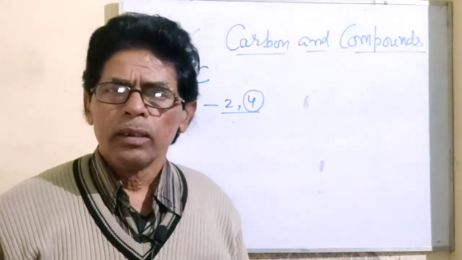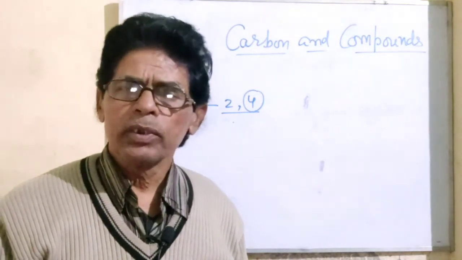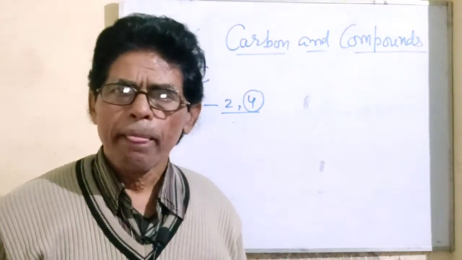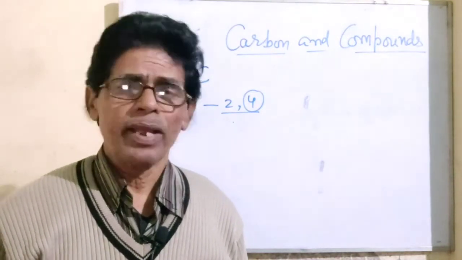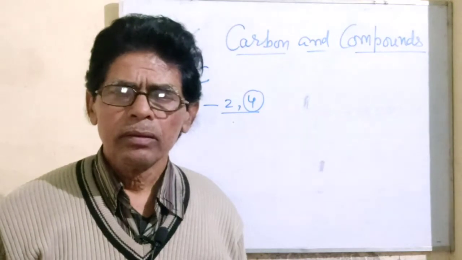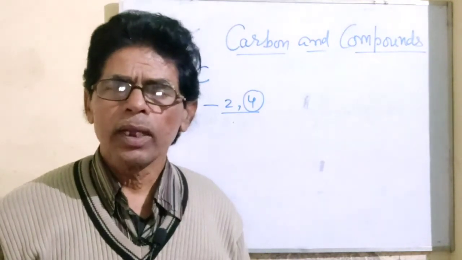The common valency of the elements is equal to 8 minus the number of valence electrons. Suppose that the number of electrons present in the valence shell is 5, then what will be the common valency of this element? 8 minus 5 means what? 3.